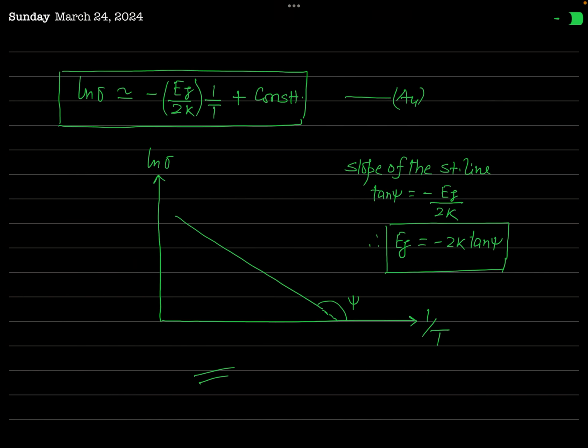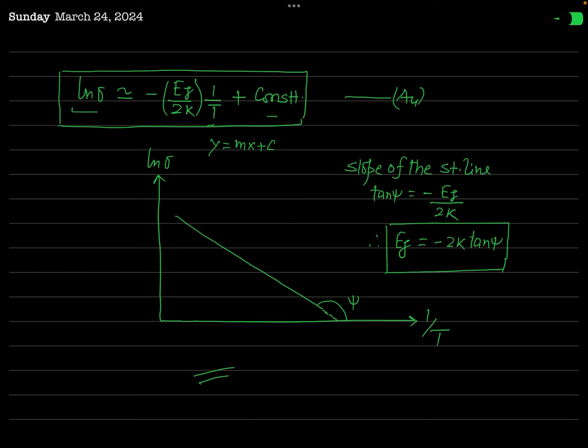So under this assumption, you can write that ln sigma is almost equal to minus Eg over 2k times 1 over T plus constant. And you can see this relation is just equivalent to y equal to mx plus c. So this is just the equation of a straight line.